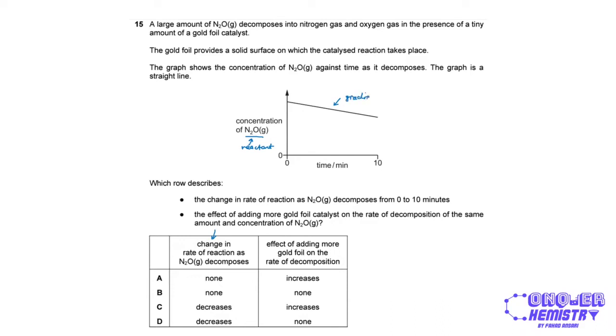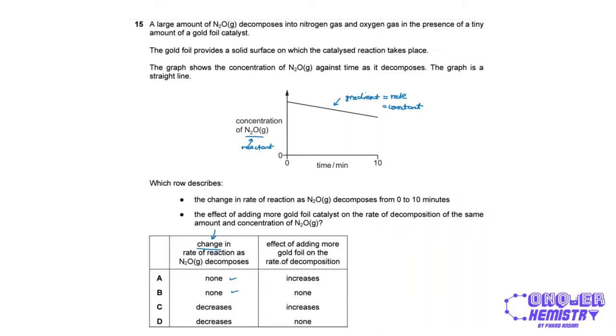The gradient of this curve will be the rate of decomposition of N2O, or the rate of reaction, and you can see that this is constant because it is not a curve, it's a straight line. The gradient is constant, the rate is constant. So as far as change goes, there is no change in the rate of decomposition.